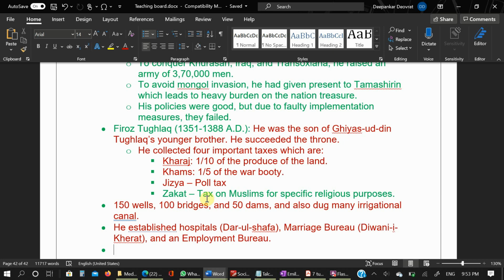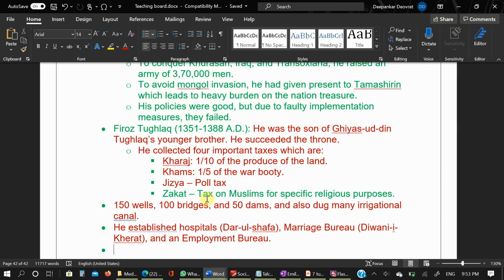And his foreign policy was like this: Firoz Tughlaq attacked Bengal in 1353 AD and 1359 AD. So he seized Jayanagar, and he devastated the Jagannath temple at Puri. Earlier, Bengal, Odisha, and all were merged together. So he devastated the Jagannath temple at Puri at that time.